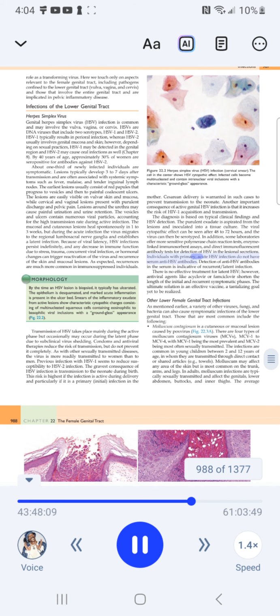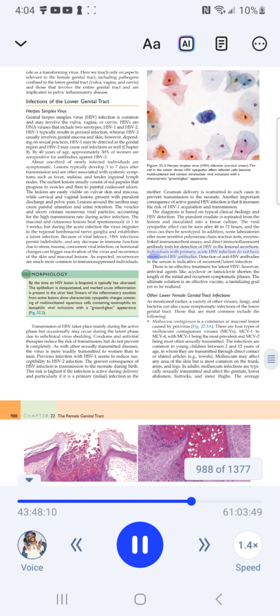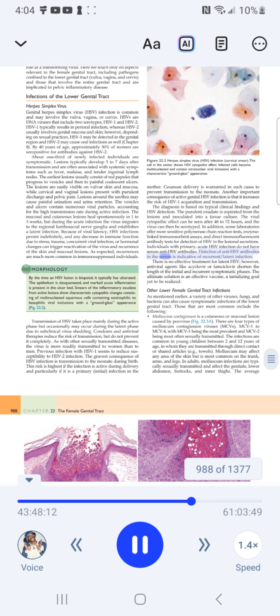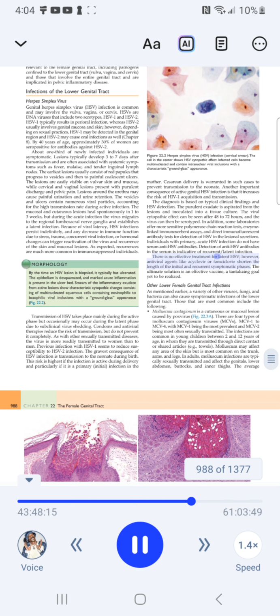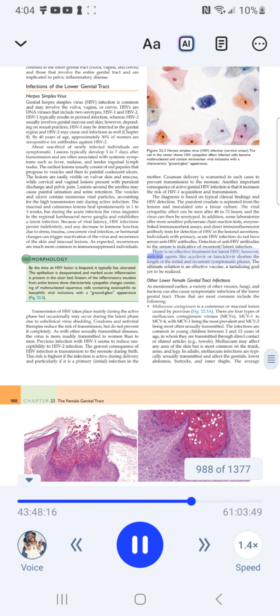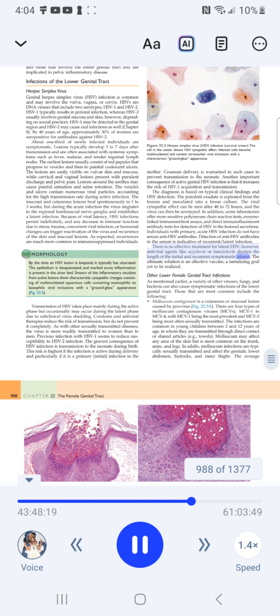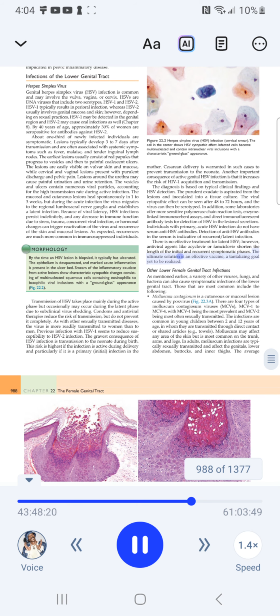Individuals with primary, acute HSV infection do not have serum anti-HSV antibodies. Detection of anti-HSV antibodies in the serum is indicative of recurrent or latent infection. There is no effective treatment for latent HSV. However, antiviral agents like acyclovir or famciclovir shorten the length of the initial and recurrent symptomatic phases. The ultimate solution is an effective vaccine, a tantalizing goal yet to be realized.